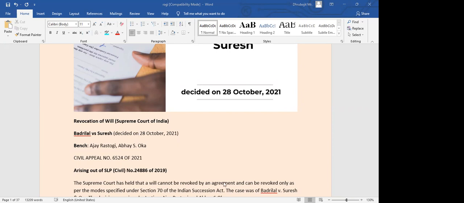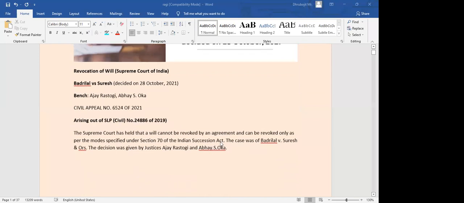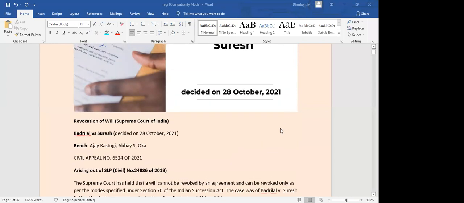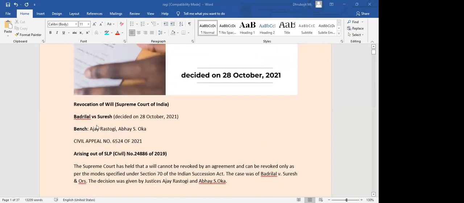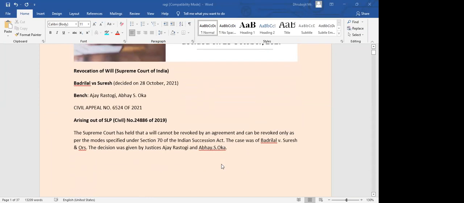I think here we have one case today itself where the High Court's decision was not accepted by the Supreme Court. But that again depends on how facts are presented, how evidence is given, and how the case was decided at the lower court. So fine, this case is relating to a will and it was filed before the Supreme Court. Now let us see what has happened here.